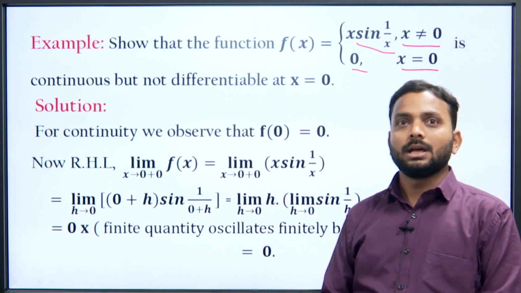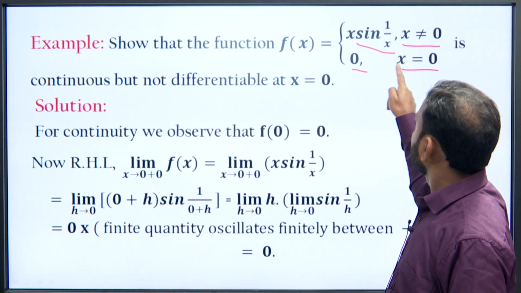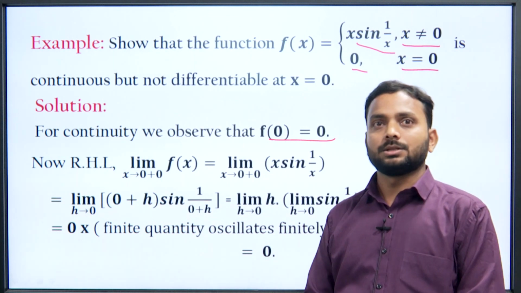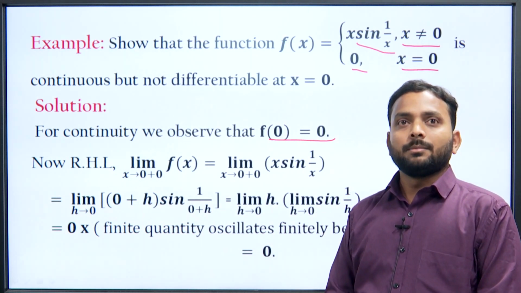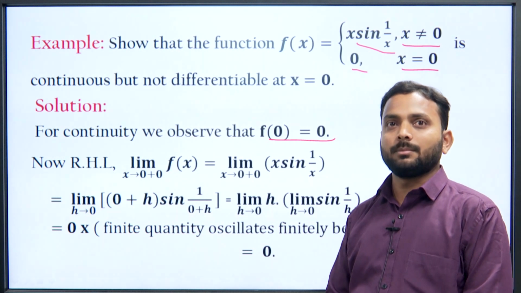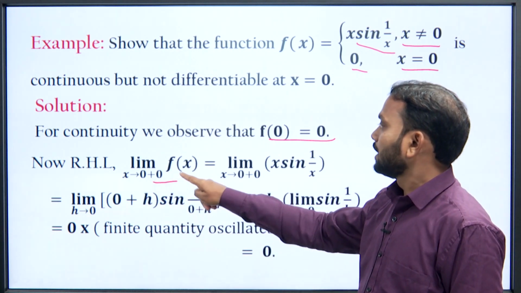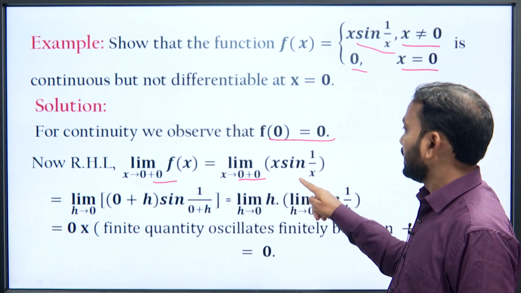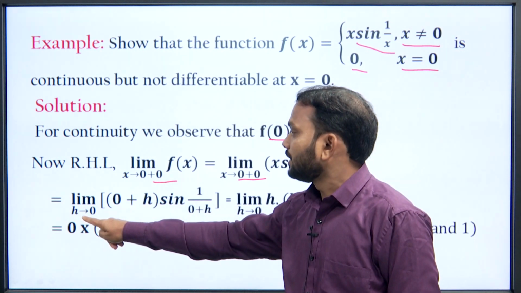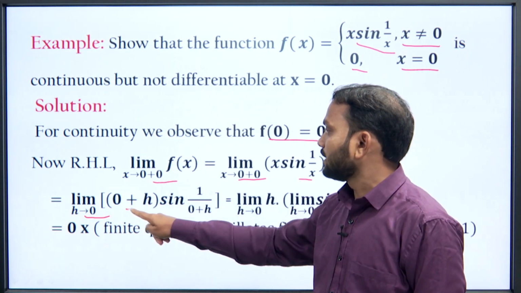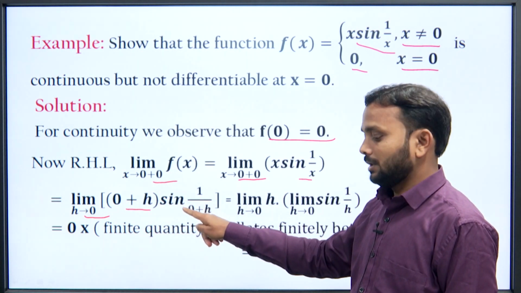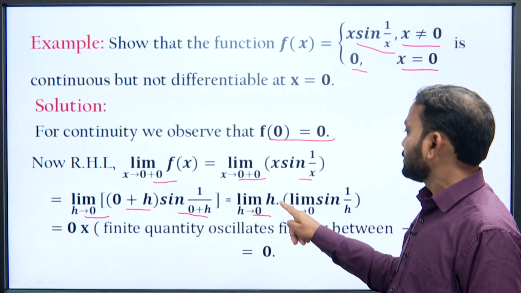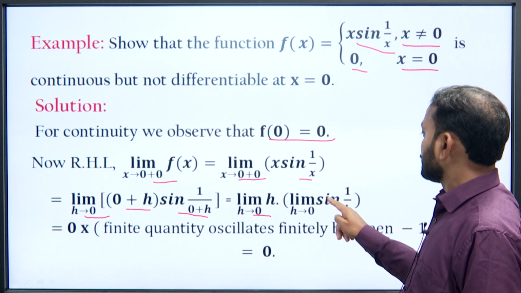So, for continuity here we observe that when x equal to 0, f(x) is 0, that is f(0) equal to 0. Now, the right hand limit. The right hand limit is limit x tending to 0 plus of f(x), equal to limit x tending to 0 plus of x sin(1/x), which is equal to limit h tending to 0 of (0 + h) into sin(1/(0 + h)), equal to limit h tending to 0 of h into limit h tending to 0 of sin(1/h).